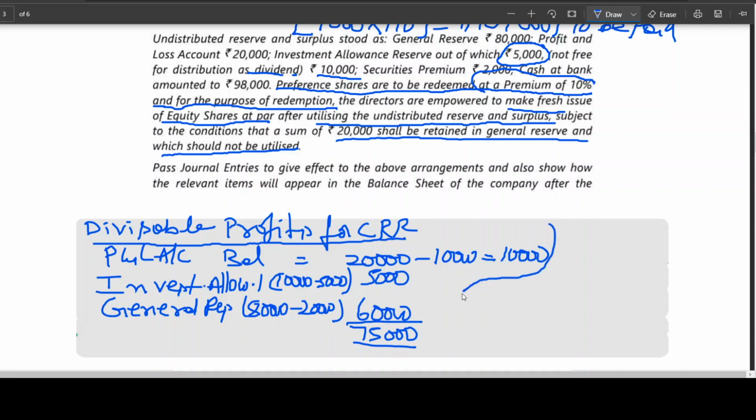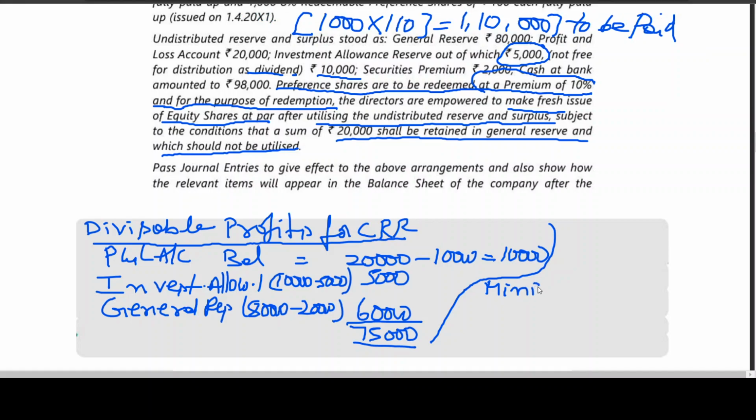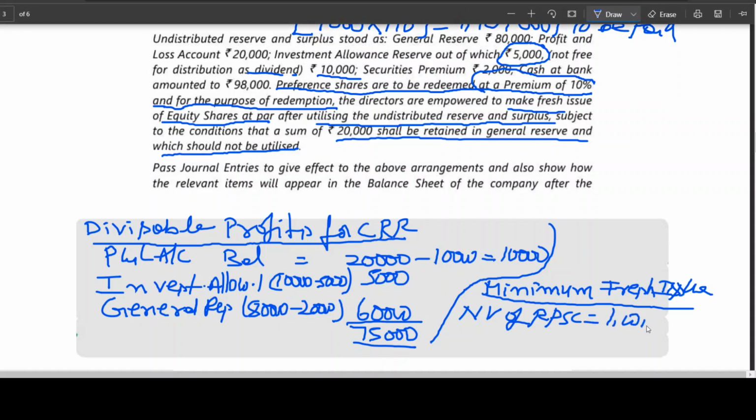Now, if you look at it, minimum fresh issue is equal to nominal value of RPSC. What is the nominal value of RPSC? 1 lakh minus, this is CRR, no?